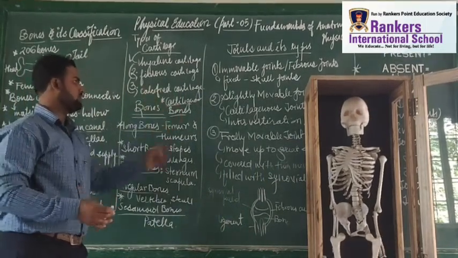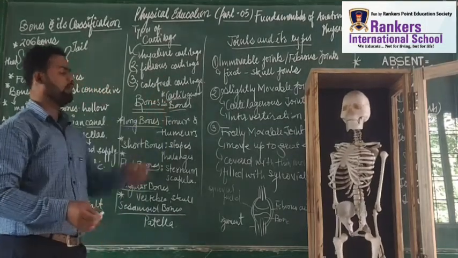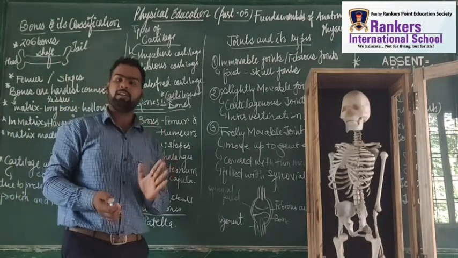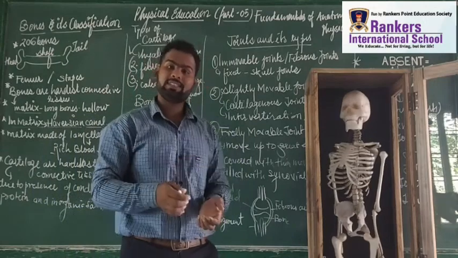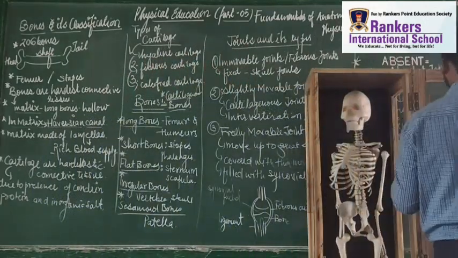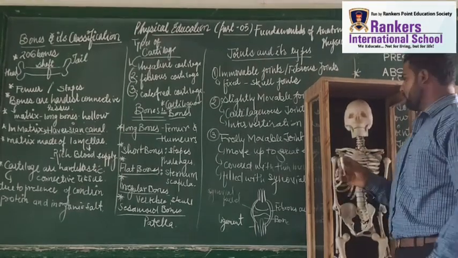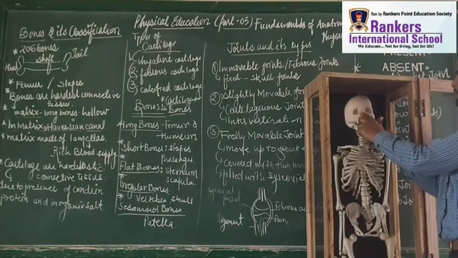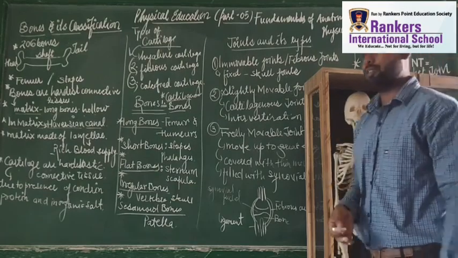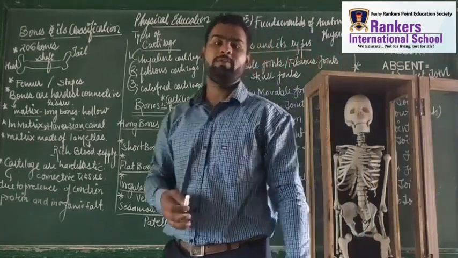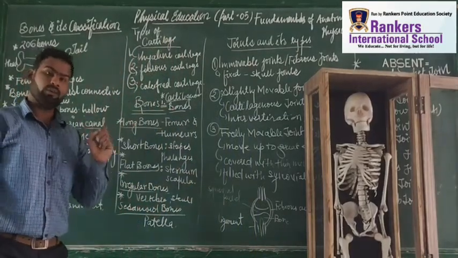The first bone I am going to tell you about is cartilaginous bones. What is the name of the first type of bones? Cartilaginous bones. Students, cartilaginous bones are those bones which are elastic in nature, and these bones are present in the ear and nose region, right? Here you can see this is a bone, but from here onwards there is cartilage. The bones which are elastic in nature, we call cartilaginous bones, and they are present in the nose region and ear region.